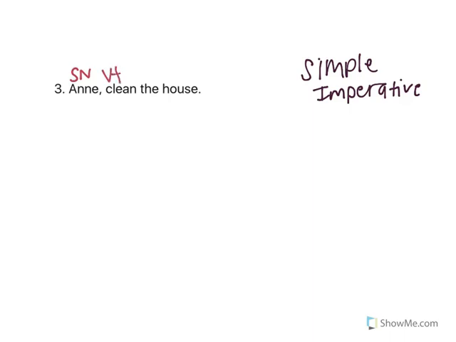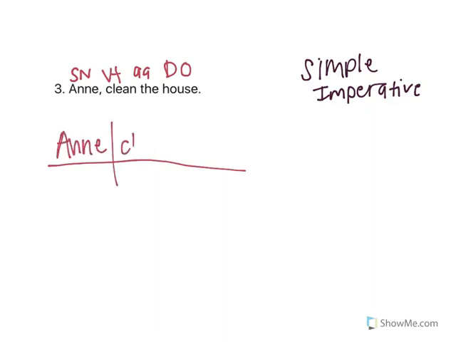Clean is going to be our verb transitive, because it's directing action onto house, which is our direct object. And the is going to be an article adjective. So you just diagram an imperative sentence as you would another sentence. Just like this.